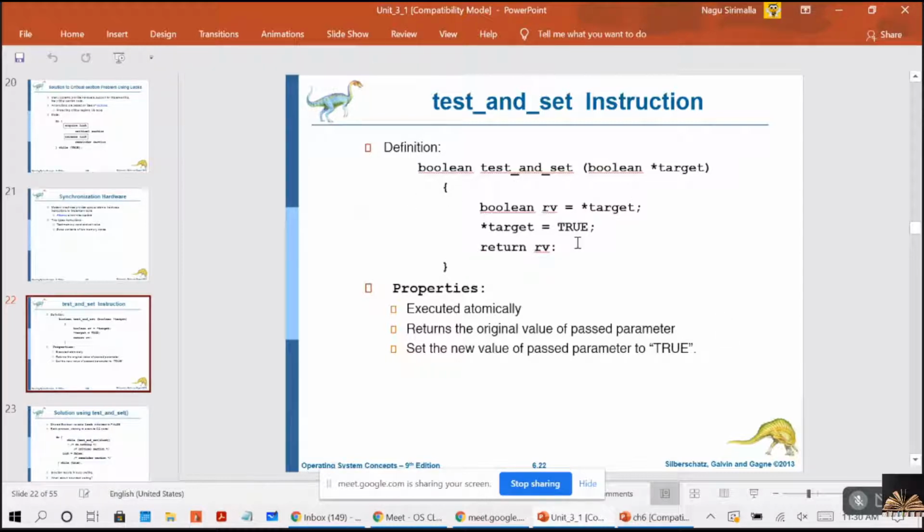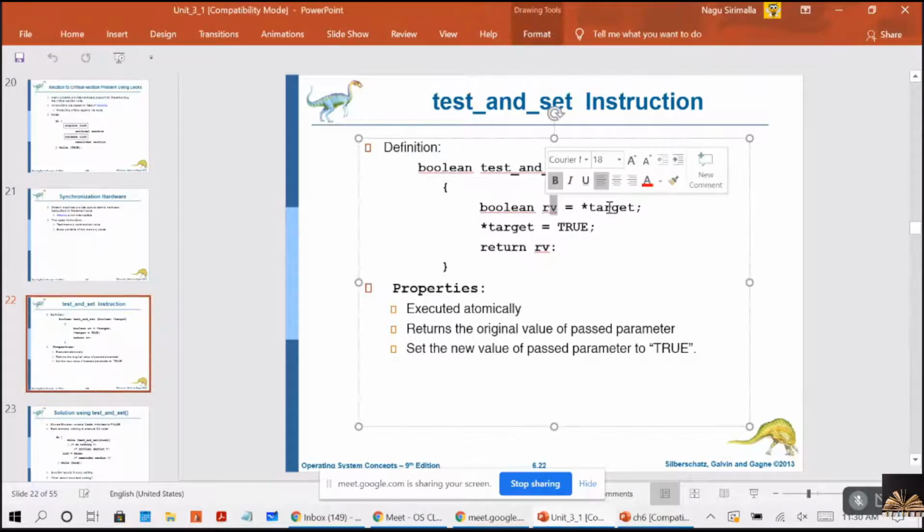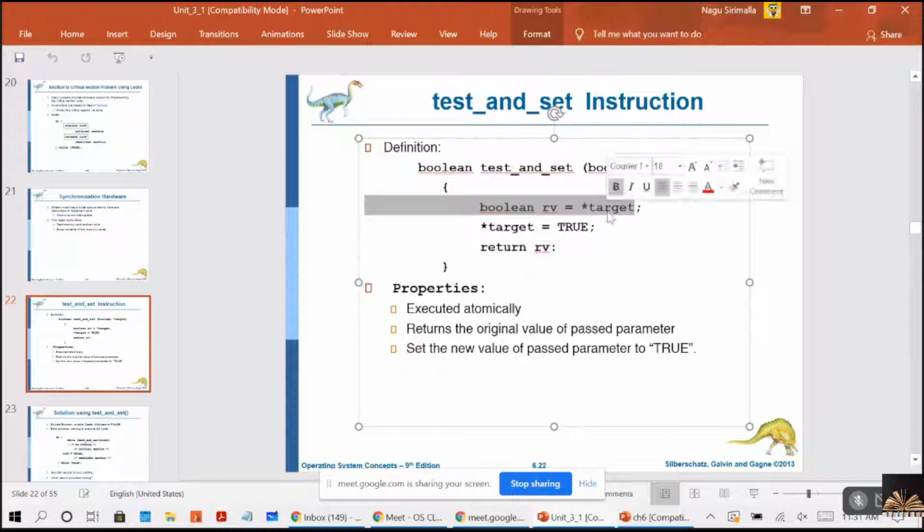What we are passing here is a Boolean value, the target. Now, Boolean RV, one more variable RV, holds the value of the target. Now make target equal to true, then return RV.